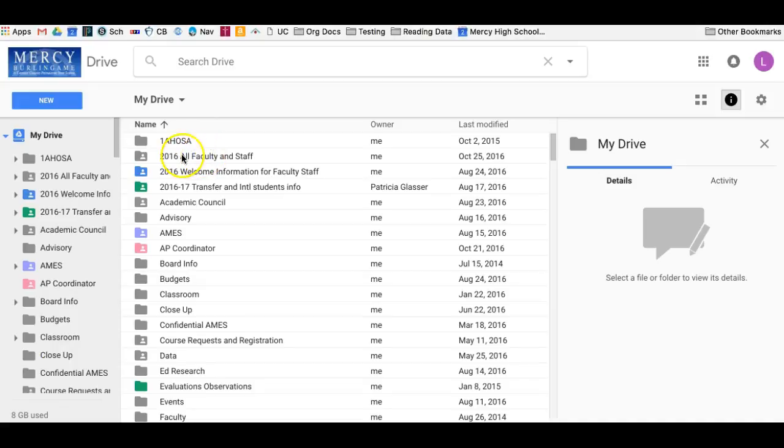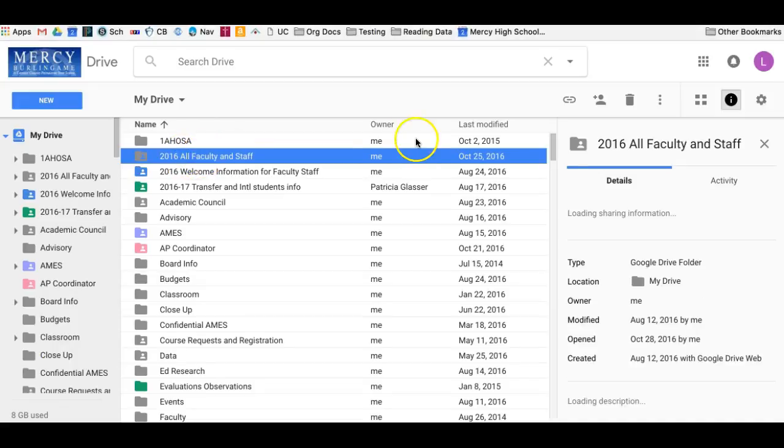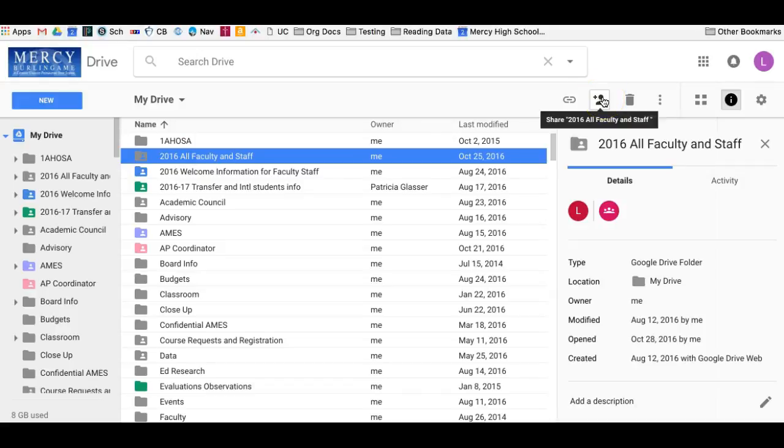Now, if I want to share folders, I can do a couple of different things. I'm going to click on my all faculty and staff right now, and I can go over here to share. I can also see who it's shared with, so it's all with all faculty and staff. I can add additional people by doing this. I can also drag it, just like I did for any file, into a different folder if I want to. Those are all options for me when creating folders.